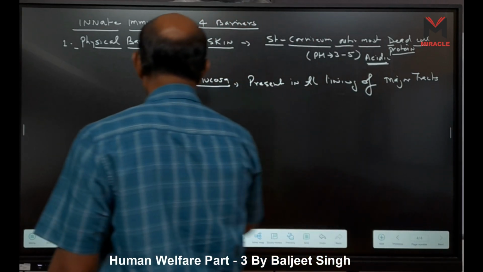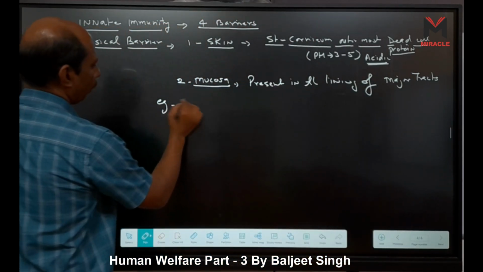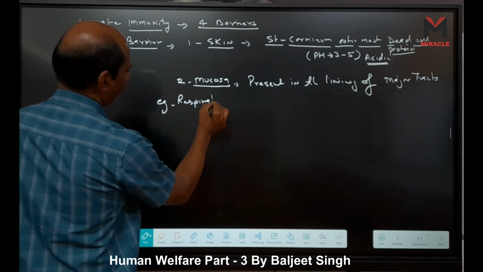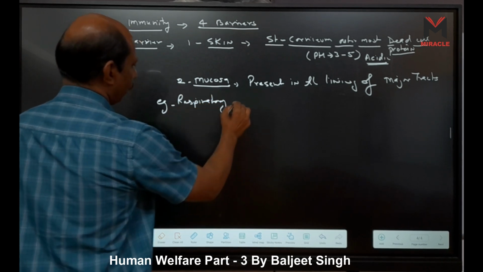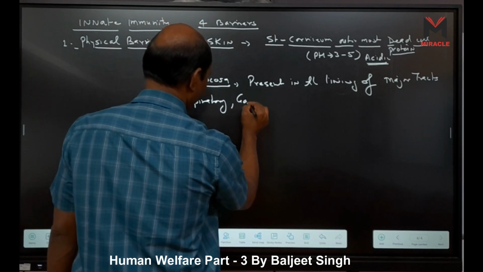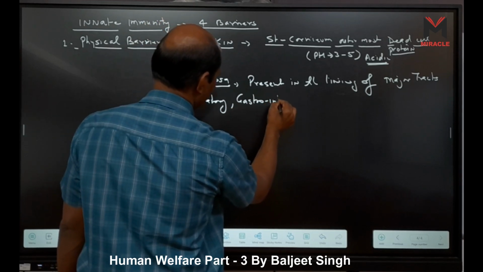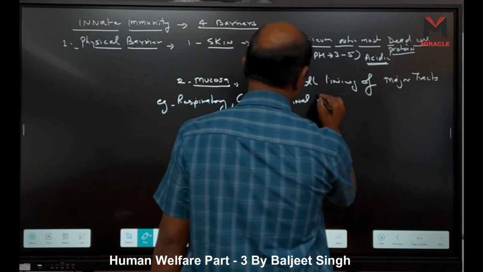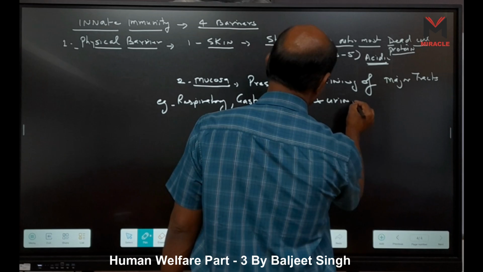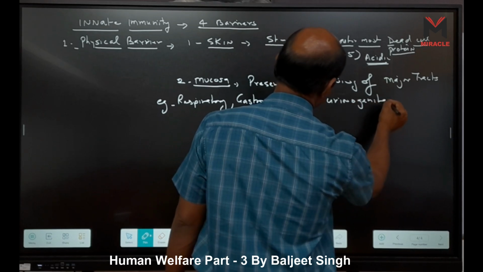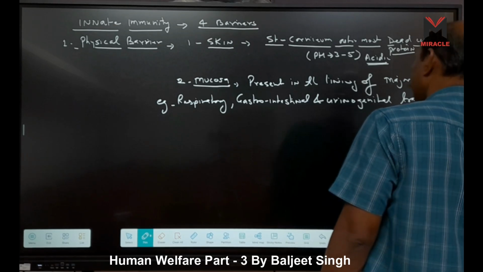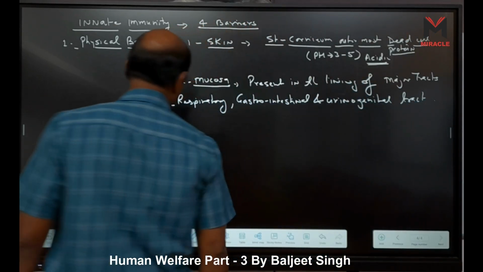As for example, the respiratory tract, gastrointestinal tract, and urinogenital tract, right? They are present.